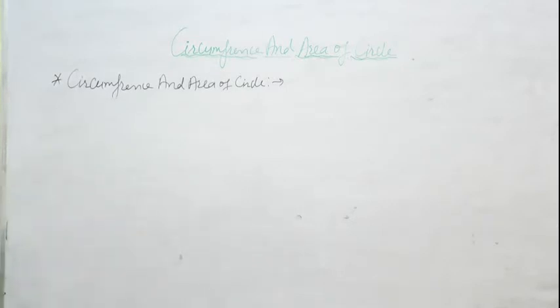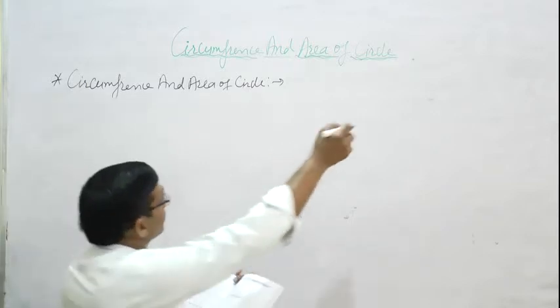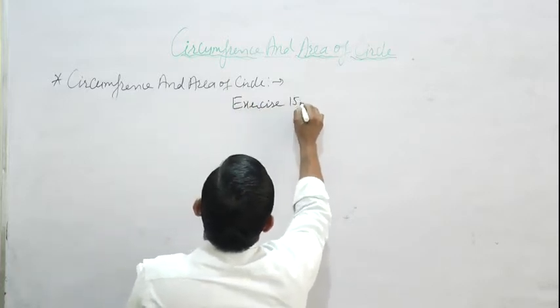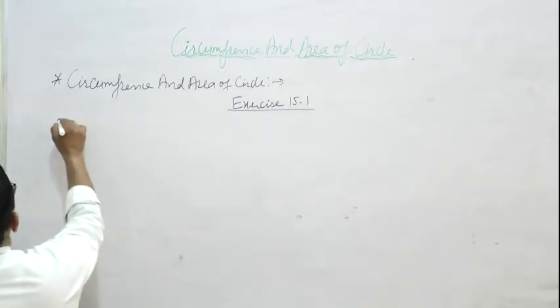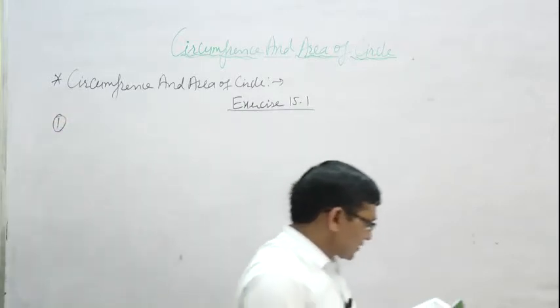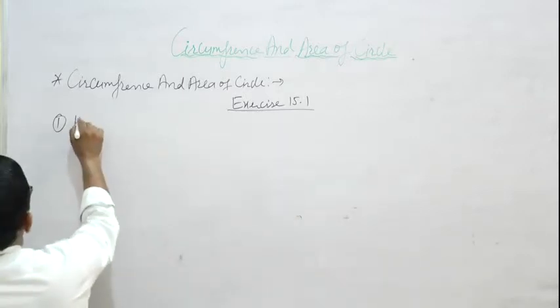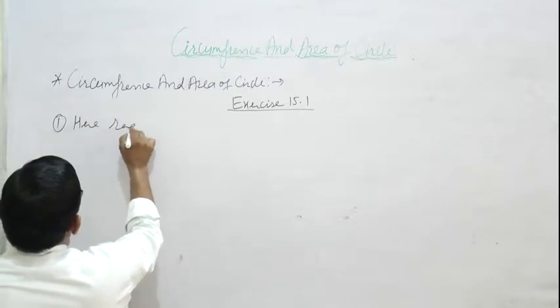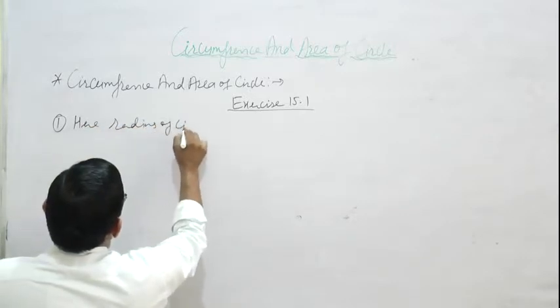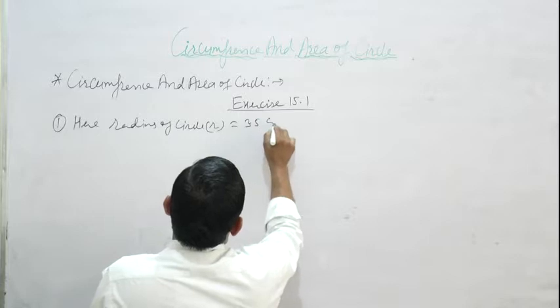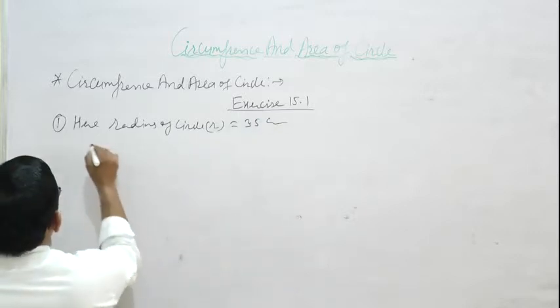Now we start exercise 15.1. First question: the radius of a circle is 3.5 centimeter. Find its circumference and area. Here the radius of the circle means r, which is 3.5 centimeter. We want to find out the circumference.